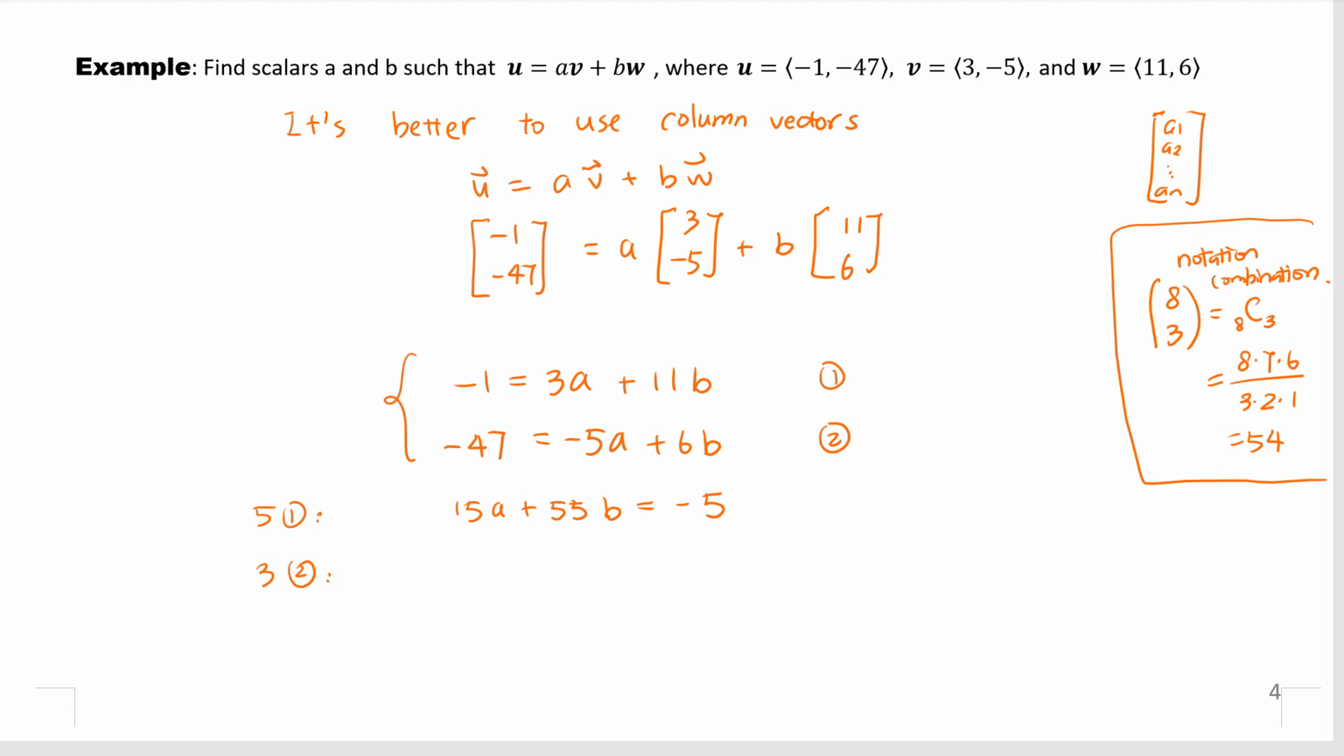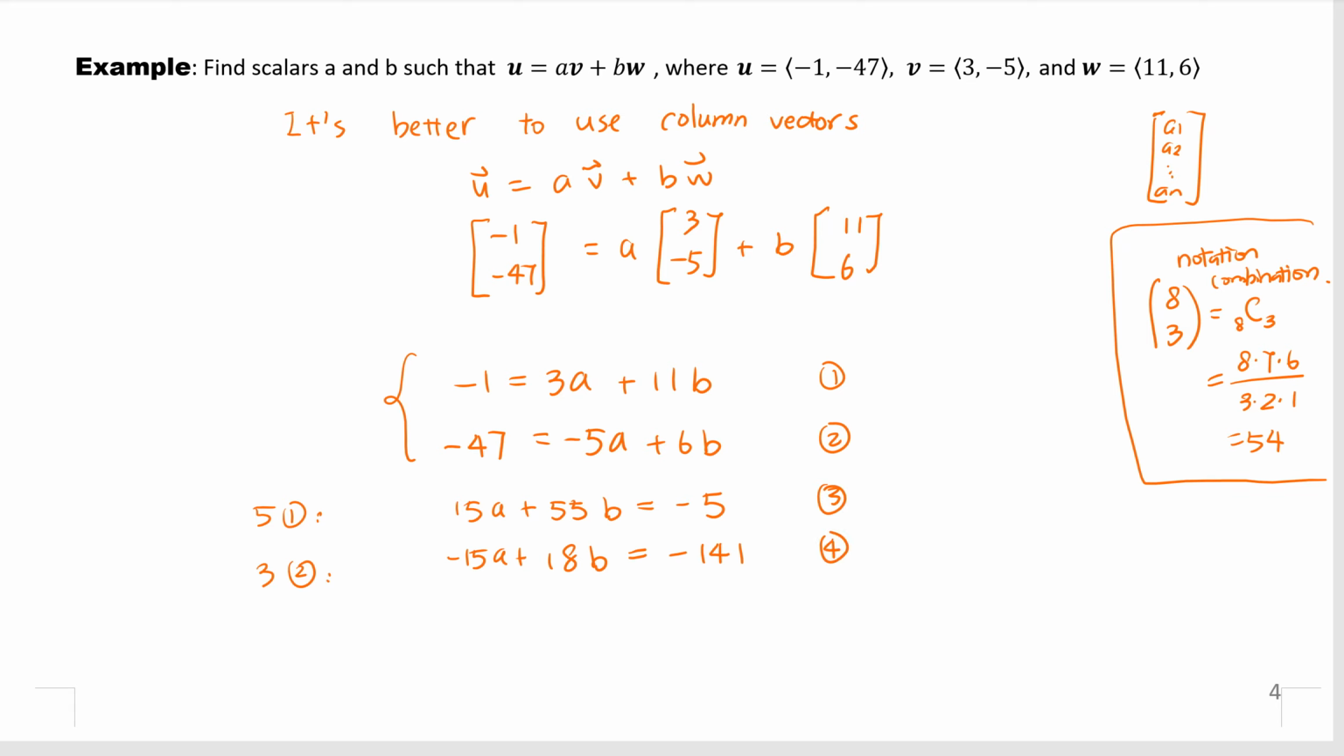Then 3 times -5 is -15a. 3 times 6, 18b. 3 times -47. 3 times 7, 21. 3 times 4, 12. So 141. So far, so good, everybody? Okay, so we call them equation 3 and equation 4.